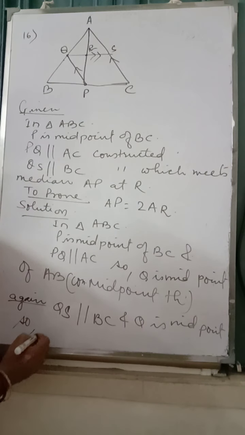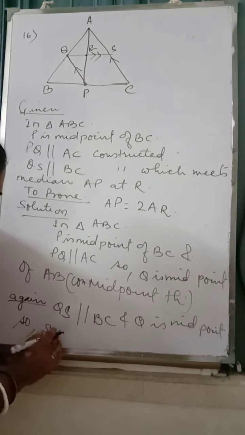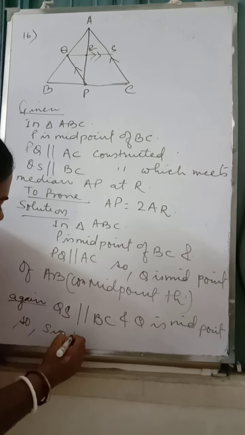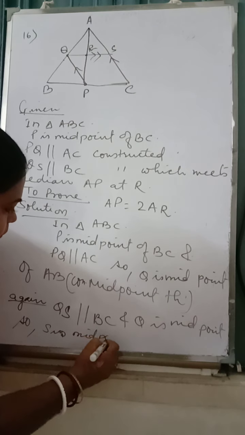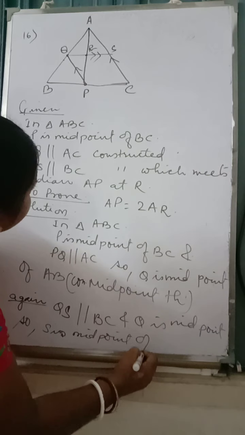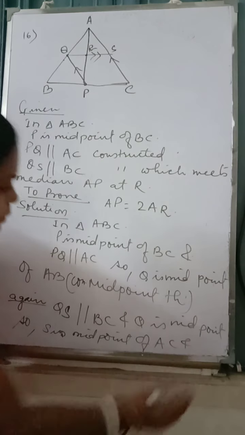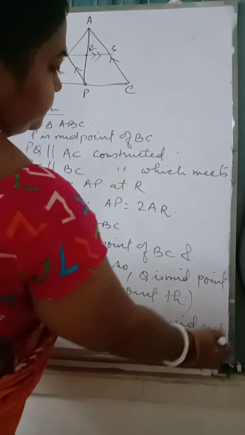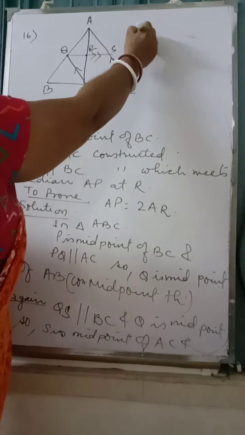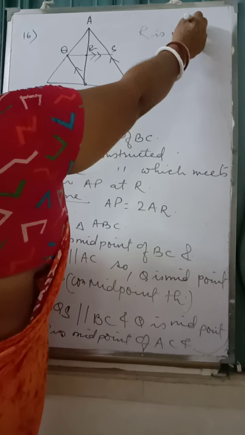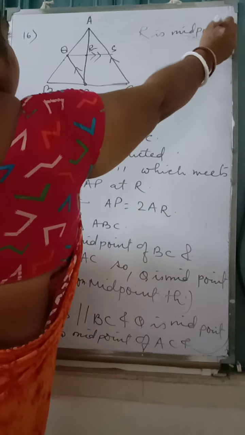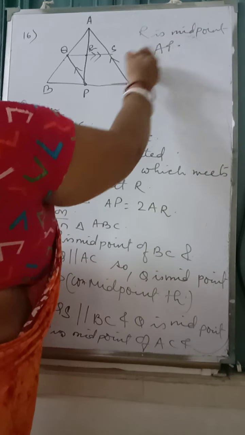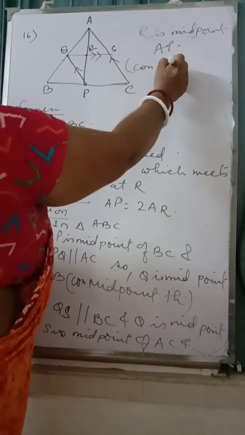So S is the midpoint of AC and R is a midpoint of AP according to the midpoint theorem. R is midpoint of AP. Again, converse of midpoint theorem.